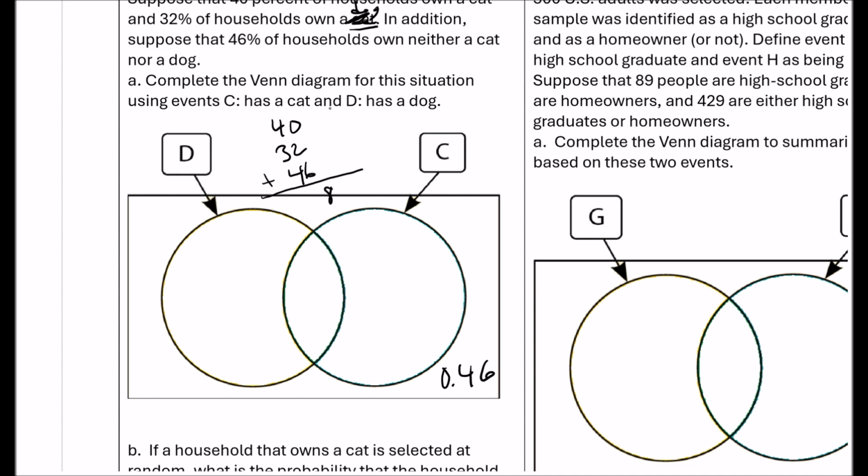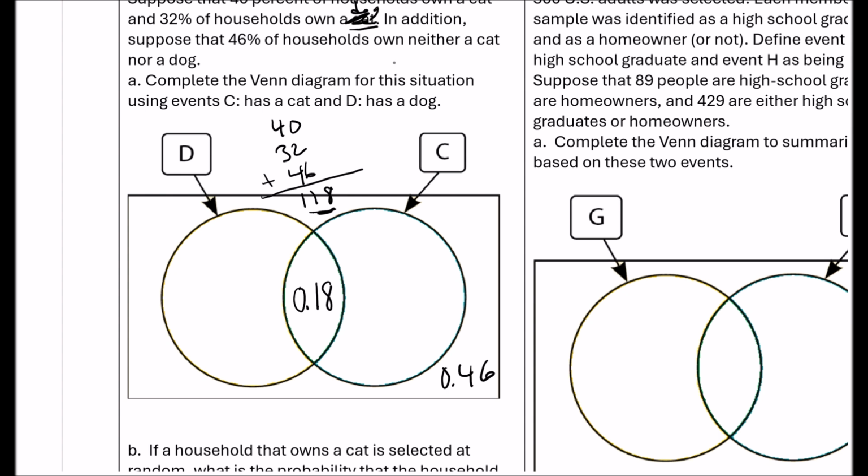So this is 118%. Okay, well, these have to add up to 100%. So that means that this has to be 18% right here. The reason why this is going extra is because of this. So this has to be 18%. And if that is 18%, then we can figure out the rest.